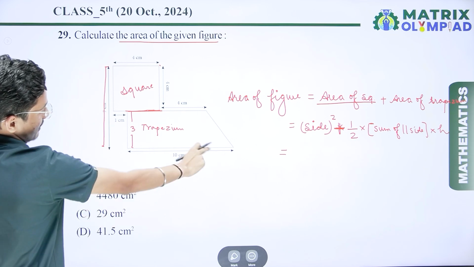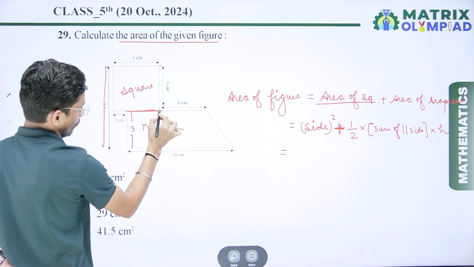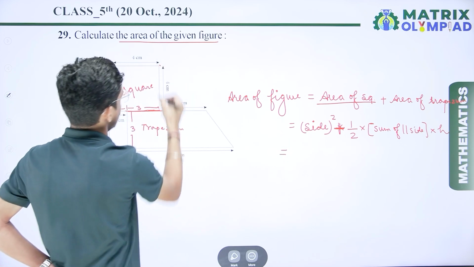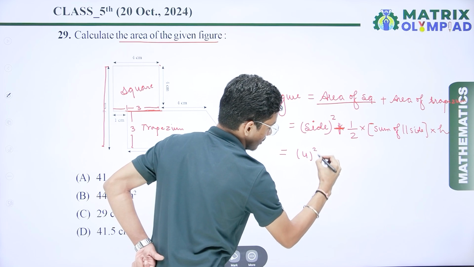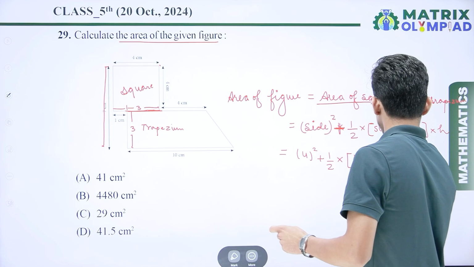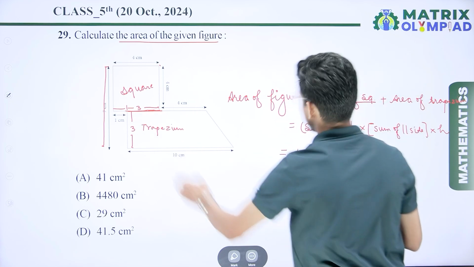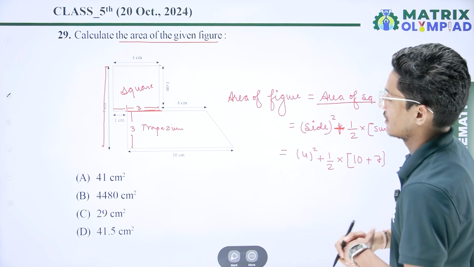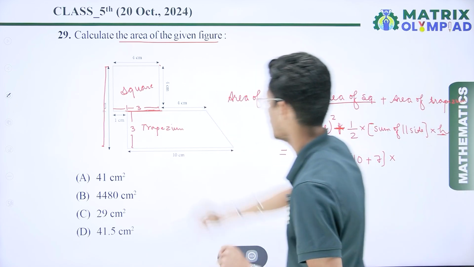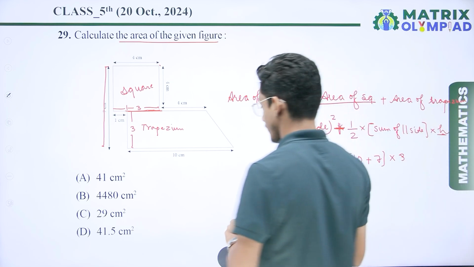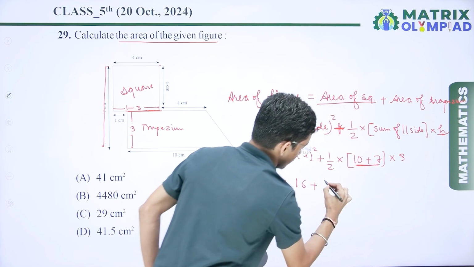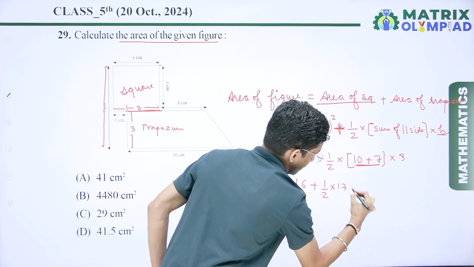Here this one is 10 centimeters, and the total is 4 plus 1, so the remaining part is 3. The side of the square is given as 4, so side squared plus 1 by 2 multiplied by the sum of the parallel sides. One side is 10 plus another side, 4 plus 3, which is 7, multiplied by the height. The height is again 3. So if I solve this, 4 squared is 16 plus 1 by 2 multiplied by 17 multiplied by 3.